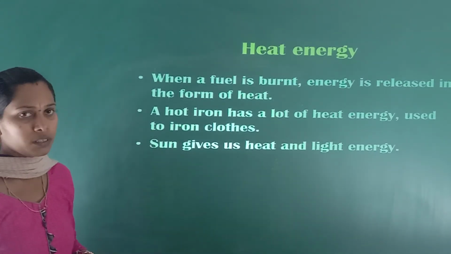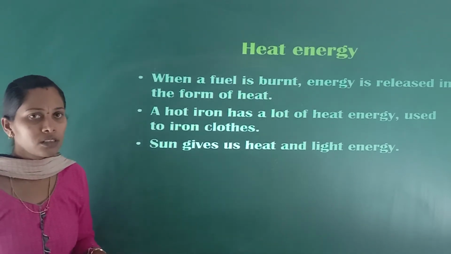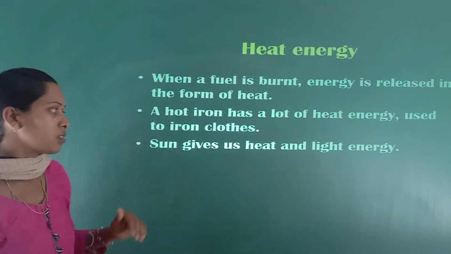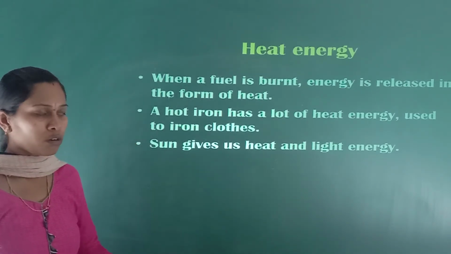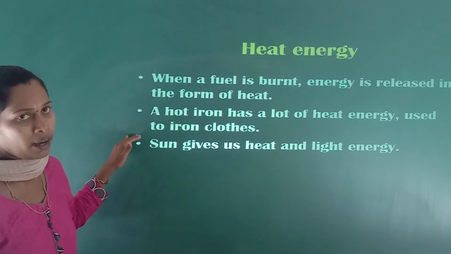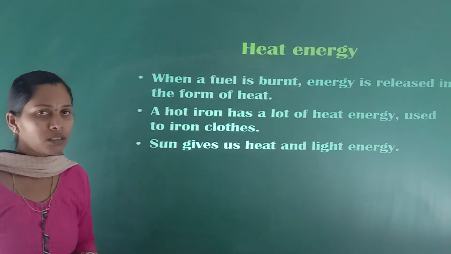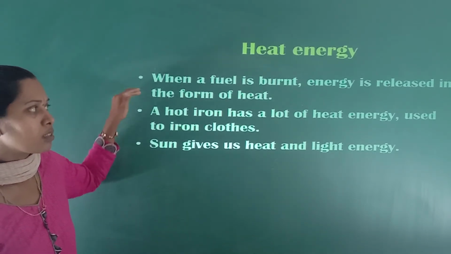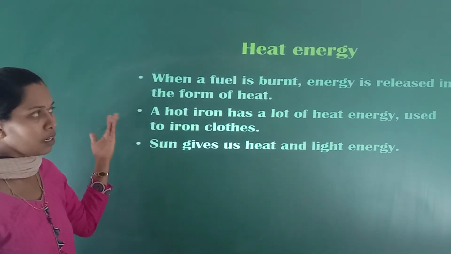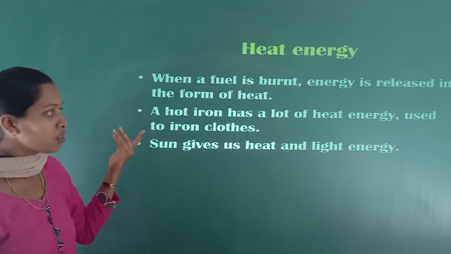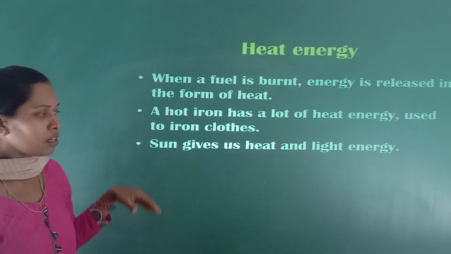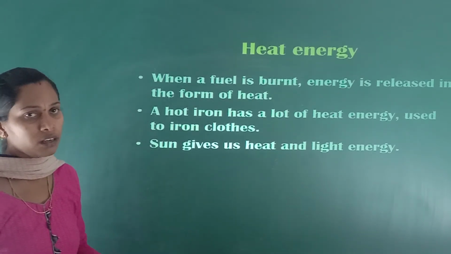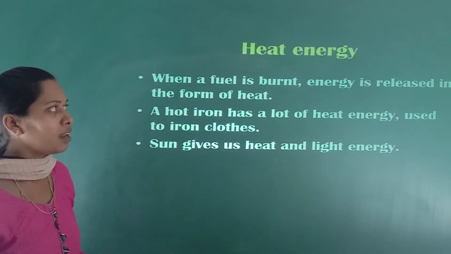When a fuel is burnt, energy is released in the form of heat. A hot iron has a lot of heat energy that is used to iron clothes. Then the sun gives us heat and light energy. Even from the sun we are getting heat energy, because the sun gives us heat and light.